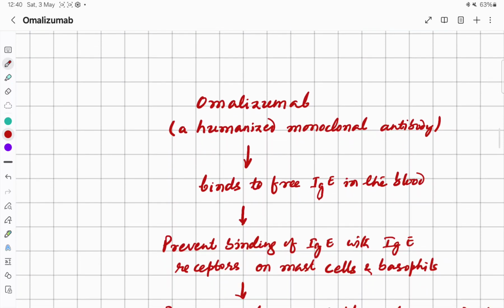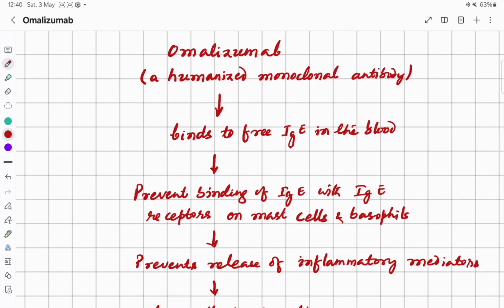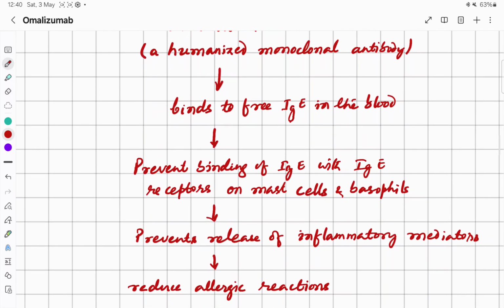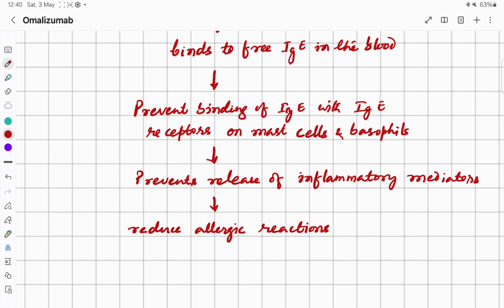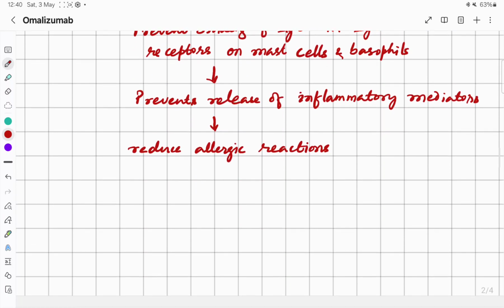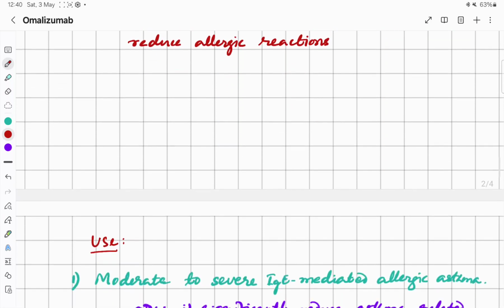So Omalizumab, a humanized monoclonal antibody, binds to free immunoglobulin E in the blood, prevents binding of immunoglobulin E with immunoglobulin E receptors on mast cells, basophils and other cells, prevents the release of inflammatory mediators, reduces the allergic reaction, and in this way they can be useful in asthma.